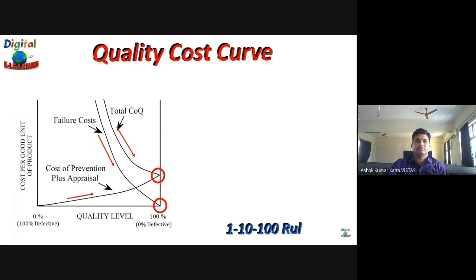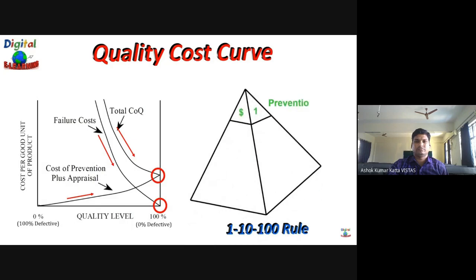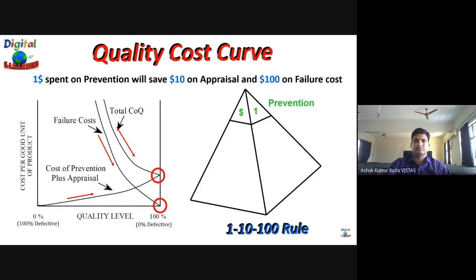A general rule of thumb is the 1 to 10 to 100 rule, which means that $1 spent on prevention will save $10 on appraisal and $100 on the failure cost.